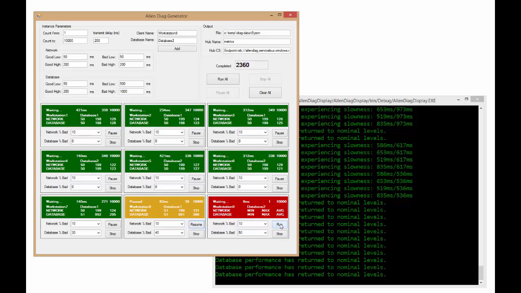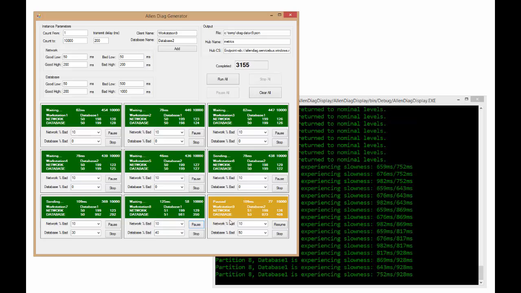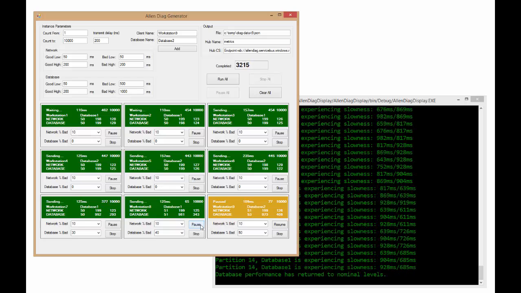And let me go ahead and start up this one over here. Now I've got 2 of them generating bad data, and one of them is at 30% and the other one is at 50%. So I should see some overlap, but the reason I'm not seeing any bad output over here is because this has a different database name, and my query was set up such that it has to be the same database name. So let me go ahead and pause this one, and then I'll resume this one, and I should start to see it generate problems again. And there it is. So let's go ahead and stop this.